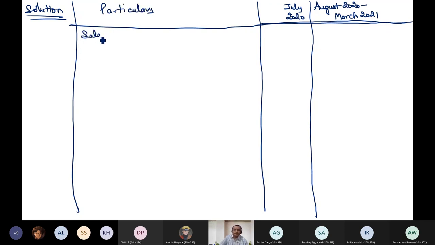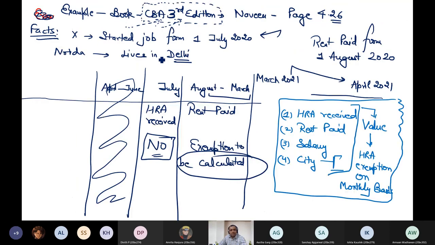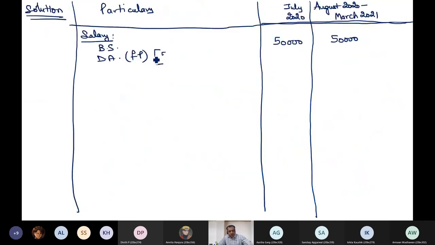So what is salary? How much is basic salary? Now every calculation is per month. So how much is basic salary? 50. How much is DA forming part? In the question, DA forming part is 65%.